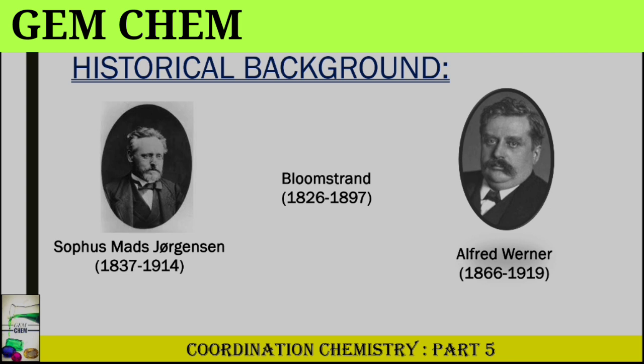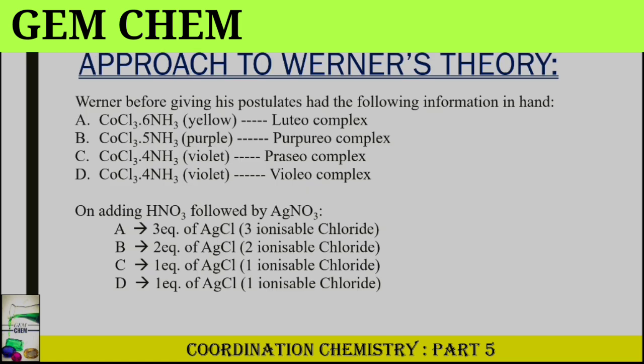So let us see Werner's theory by seeing the different approaches. What was the approach to Werner's theory? While Werner was working, before giving his postulates, he had the following information in his hand. These are the complexes which were present with different colors and they were named differently. On adding HNO3 to them, they saw that the release of 3 equivalents of AgCl occurred from compound A, 2 equivalents from compound B, 1 equivalent from compound C and 1 equivalent from compound D. And this indicated that there were ionizable Cl- present in them.